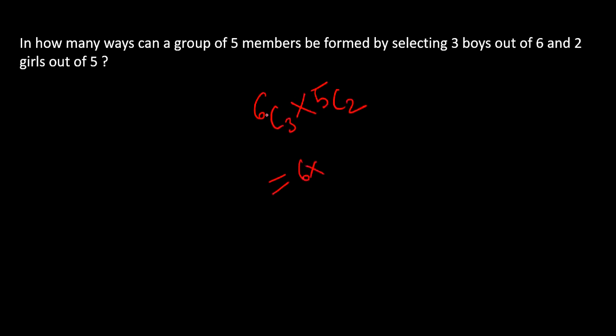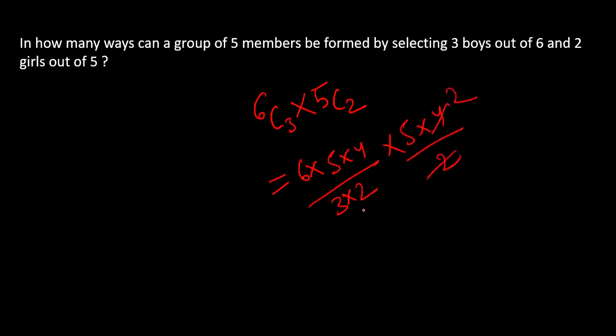So let's do further calculation. 6 into 5 into 4 over 3 into 2, into 5 into 4 over 2. That is going to be 5 into 4, 20, into 10. So that is going to give us 200 ways. So the answer is going to be 200.